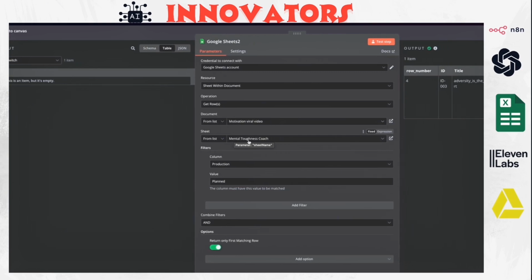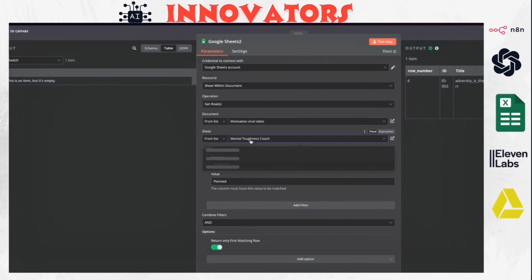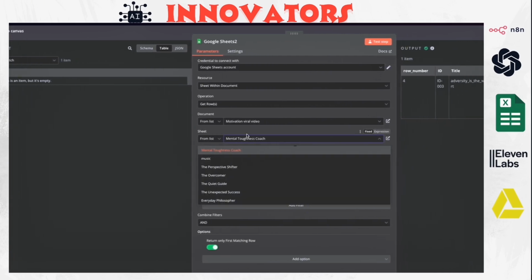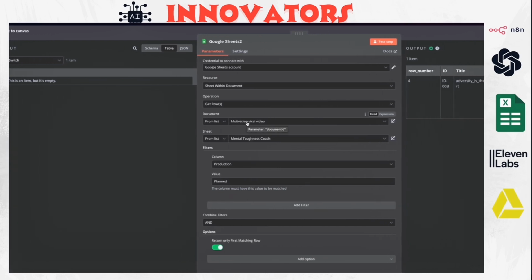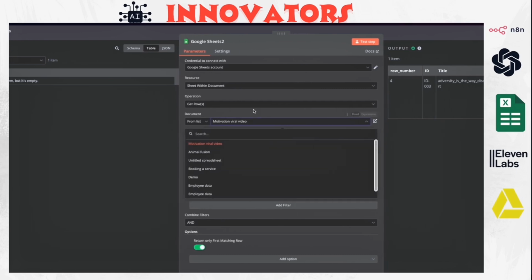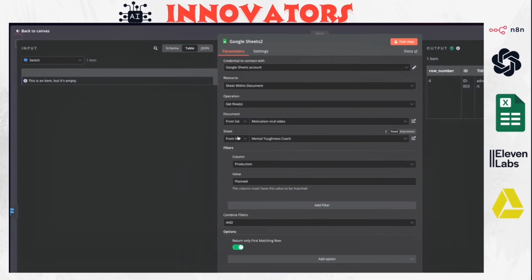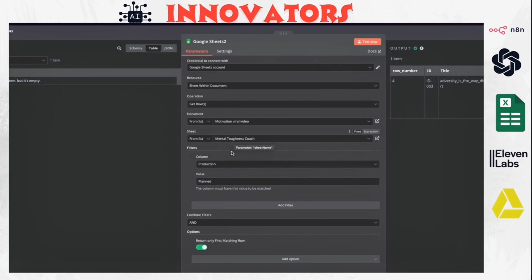So here we are in the mental coach character, then we have the sheet tab as mental coach. And this document just specifies which Google Sheet name. So we chose a motivational viral video, and the sheet tab is mental toughness coach.